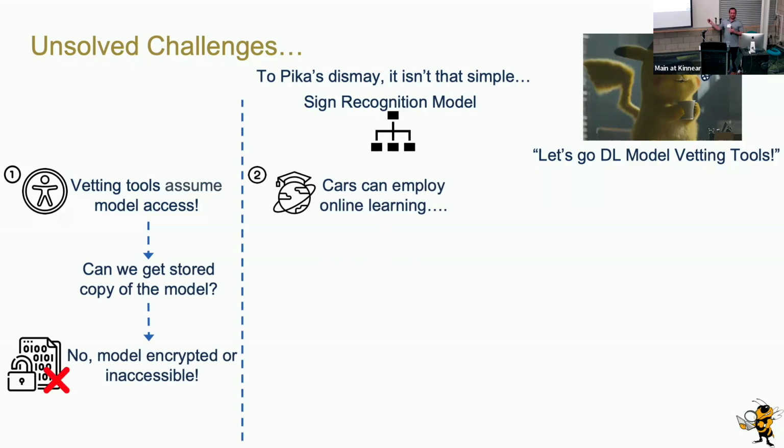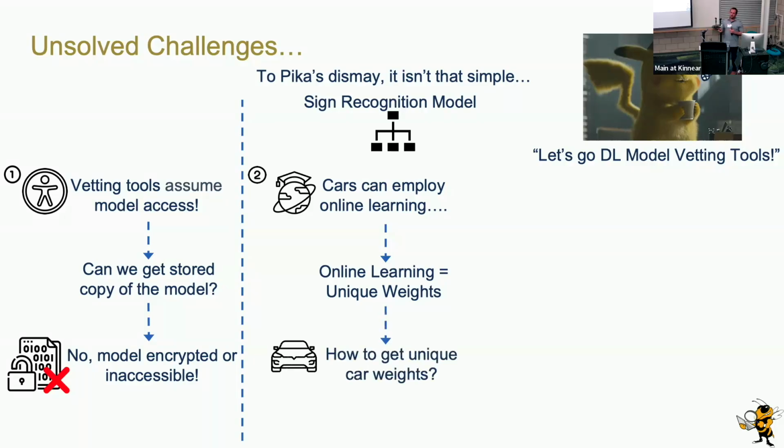Things like the self-driving car can also employ online learning. Online learning is the process where the model's weights get updated over time. So it makes the in-field representation of the model different from the model that may have been at the Tesla station. This raises the question: if we don't have the unique weights of the car, how do we actually investigate why it failed?